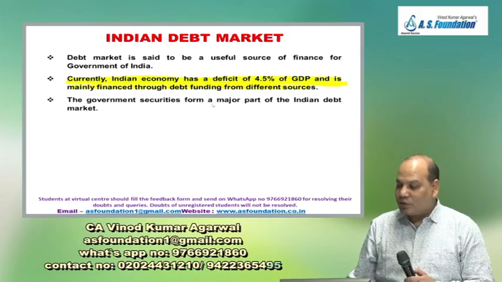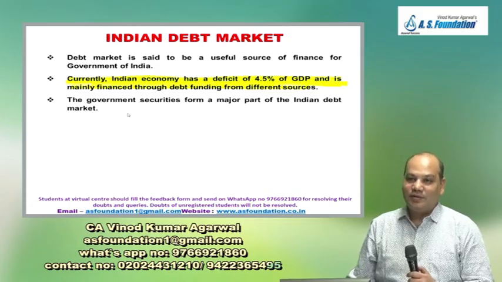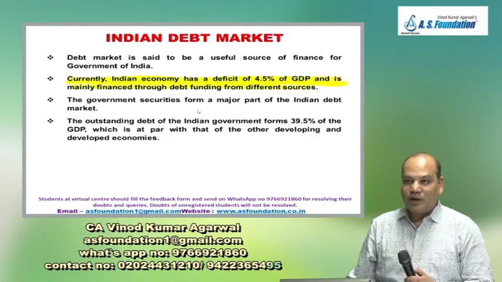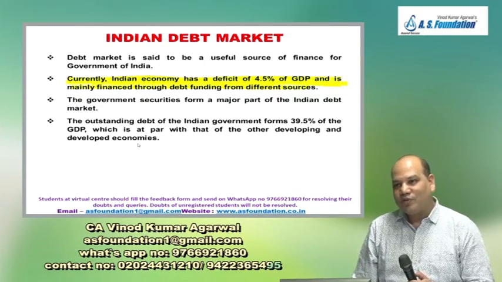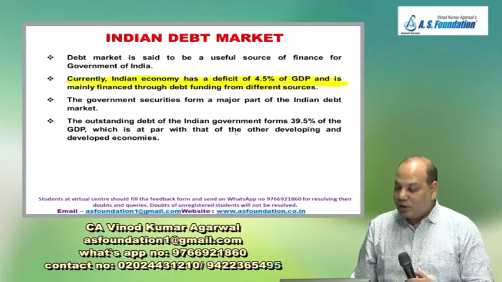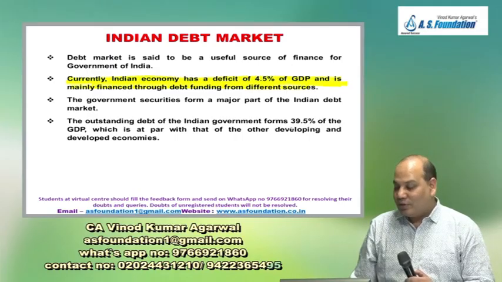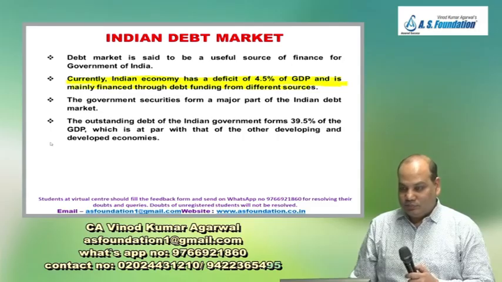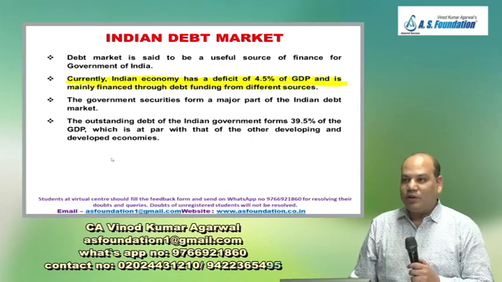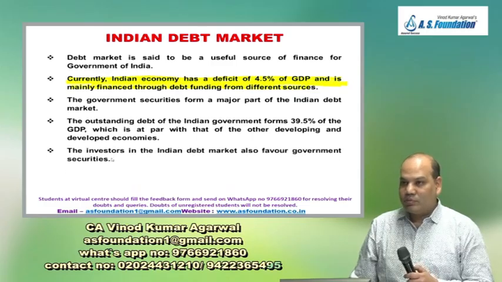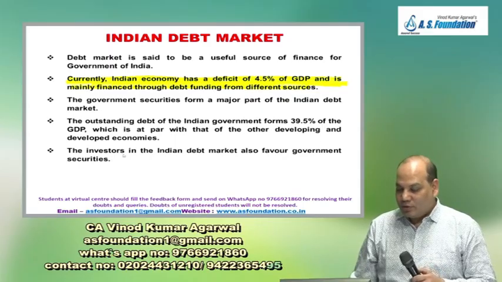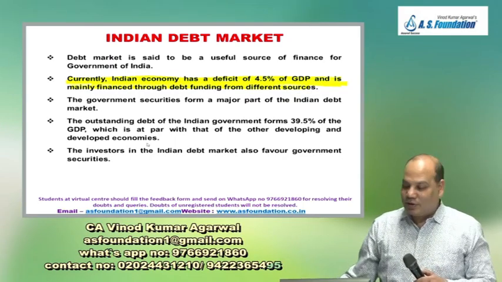The government securities form a major part of the Indian debt market. Look at the balance sheet of banks in India. You will find there under the investment heading, investment in this bond, that bond, most of them issued by the government. The outstanding debt of the Indian government forms, my God, 39.5% of the GDP, which is at par with that of other developing and developed countries. Everybody is borrowing. So therefore we are at par with other countries, but that is not very good news.